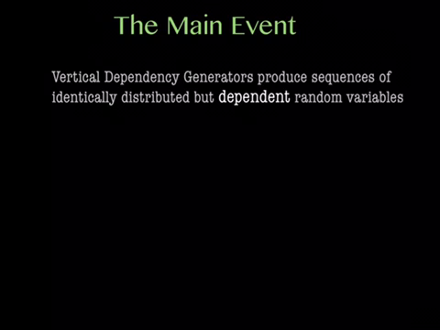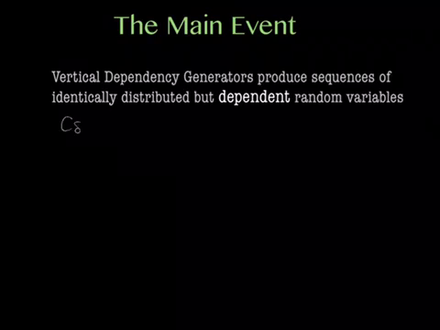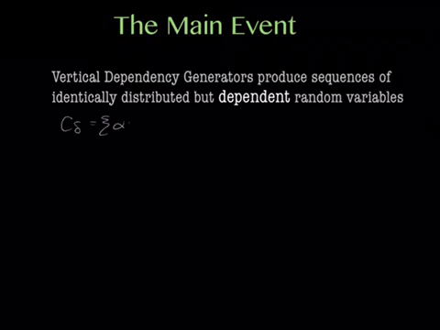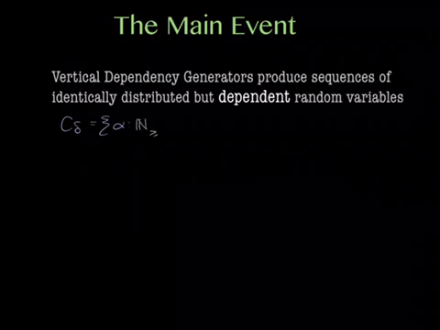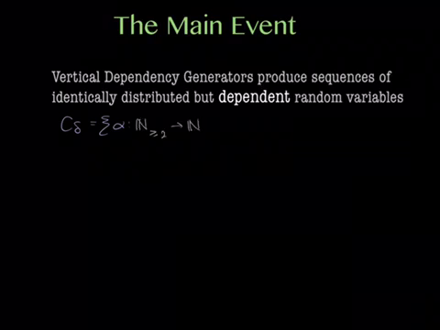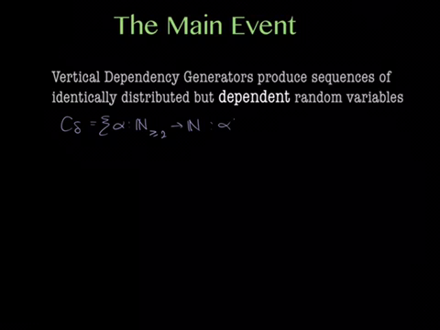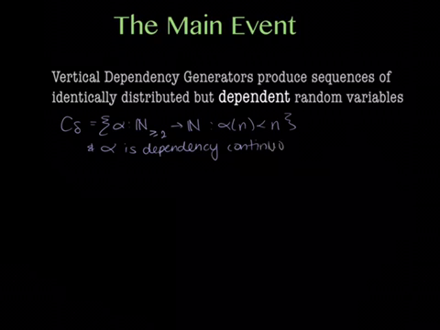All right, let's now move on to the main event. Traylor and Hathcock defined a class of functions, and I'm going to write the class of functions and we'll talk about it. This is a class of functions that map naturals that are at least 2 to other natural numbers, such that alpha of n is less than n, and alpha is dependency continuous. And we'll talk about each of those things real quick.